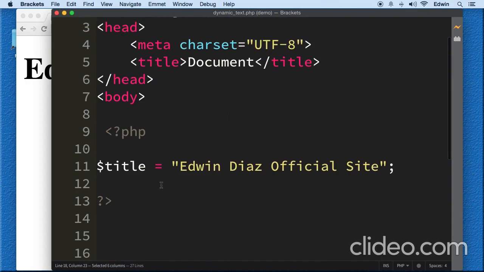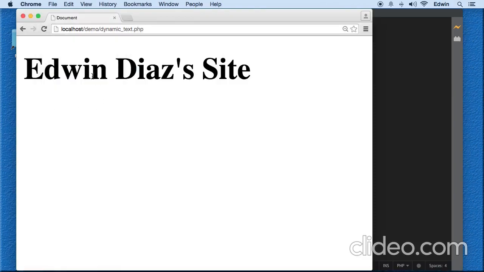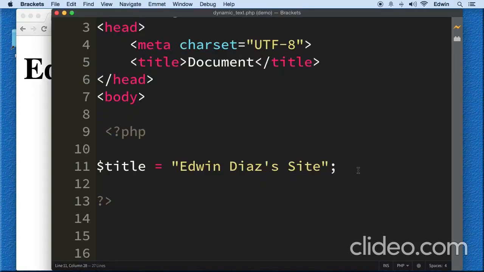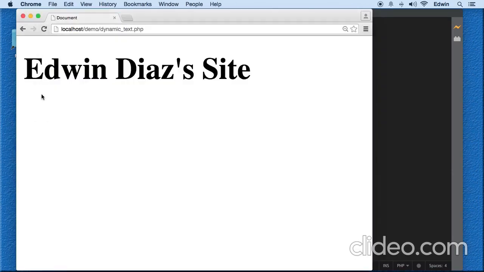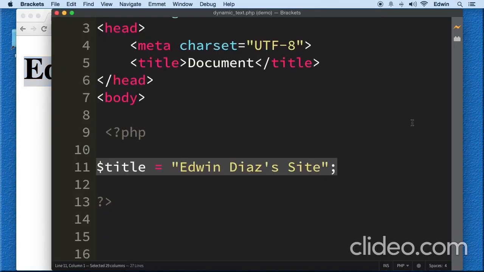I can go to that specific page, which in most cases is called functions.php, and change this. I could say Edwin's site. And now, when I change this value on one page, it's going to change on all 10 pages. And that is dynamic data, dynamic text, right? In this case, it could be dynamic numbers. It could be any data you want. It could be pictures, all right?